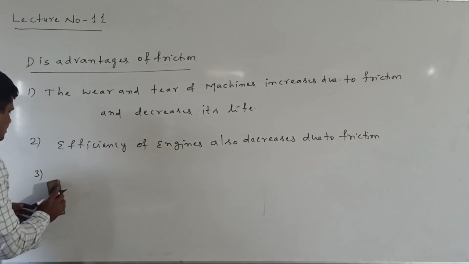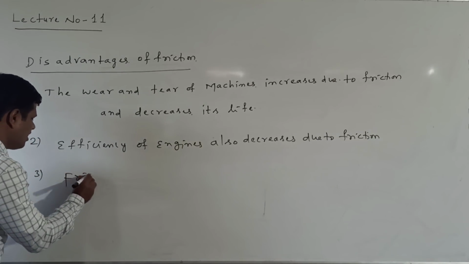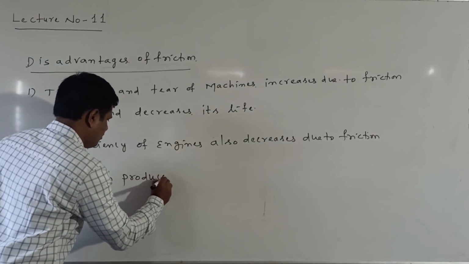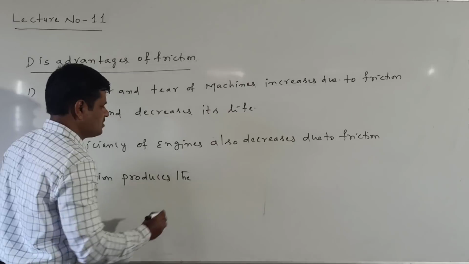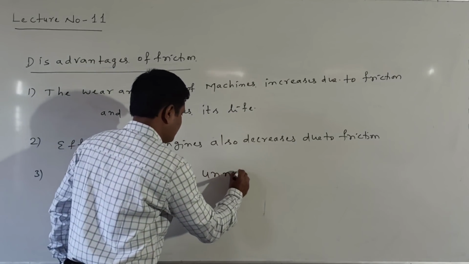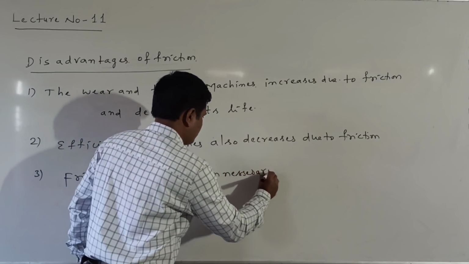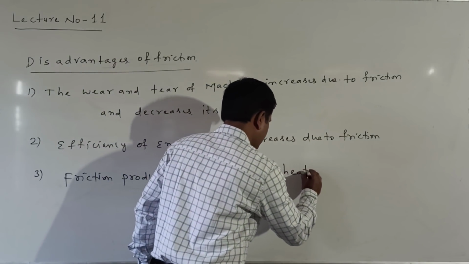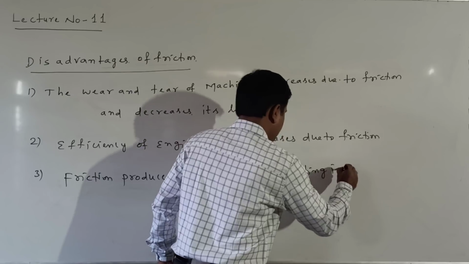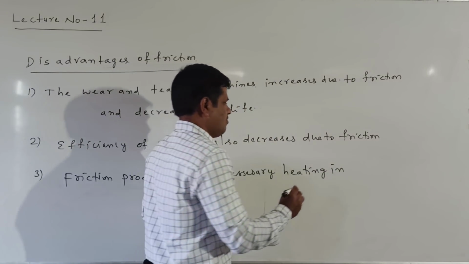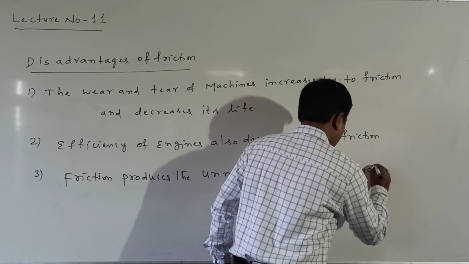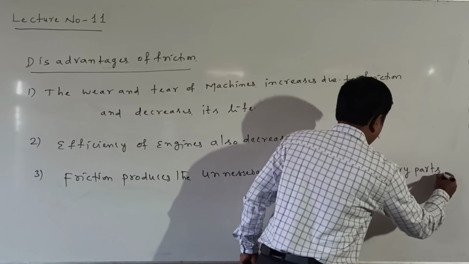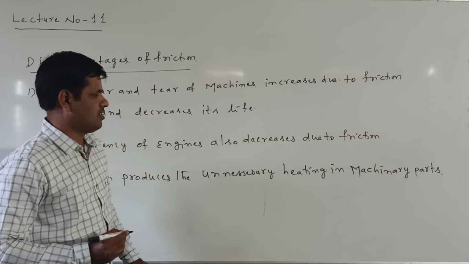The third one: friction produces unnecessary heating in machinery parts.